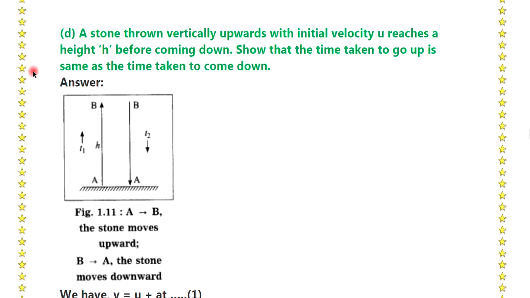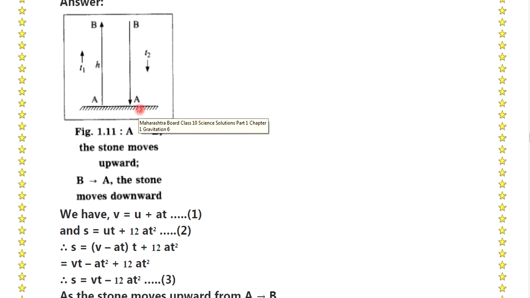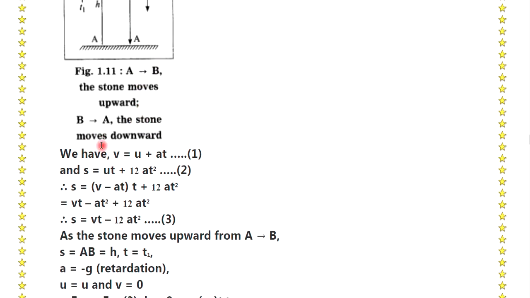Question D. A stone thrown vertically upwards with the initial velocity u reaches a height h before coming down. Show that the time taken to go up is the same as the time taken to come down. Okay, see the diagram. Here is point A, here is point B. Time taken is t1 and t2. The stone moves upward from A to B, then moves downward from B to A.